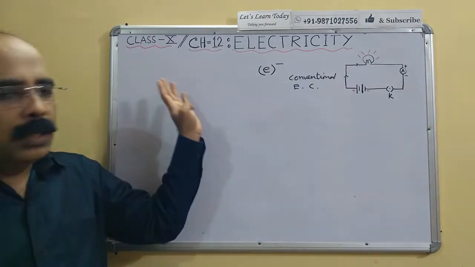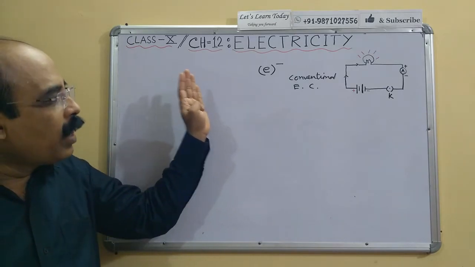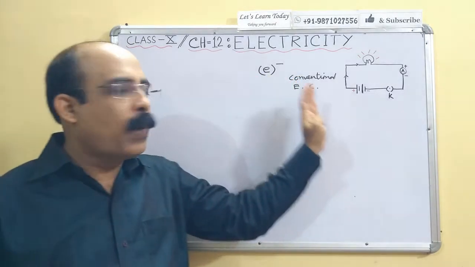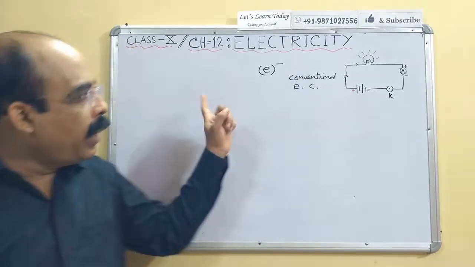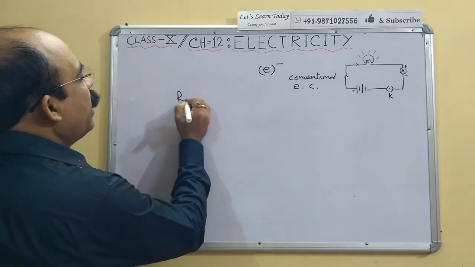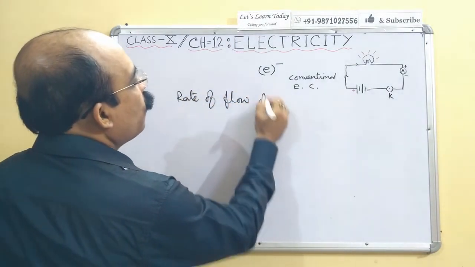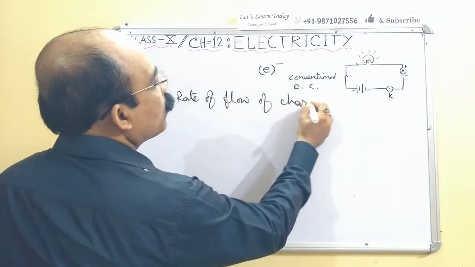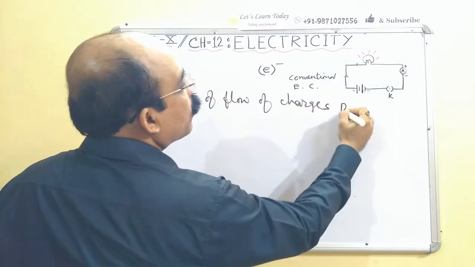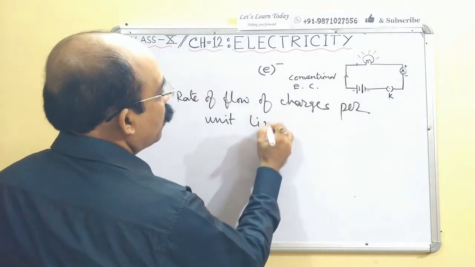So the definition of electric current is the rate of flow of charge per unit time.